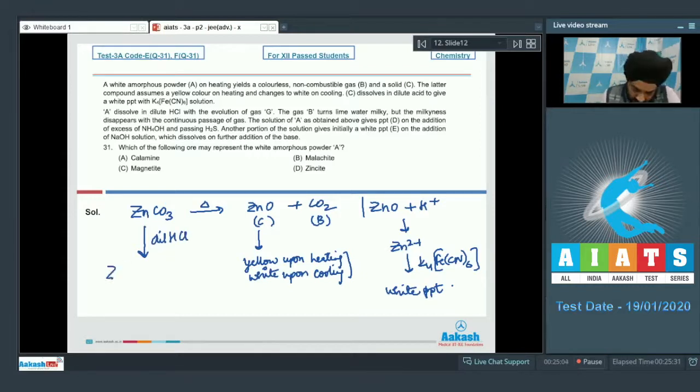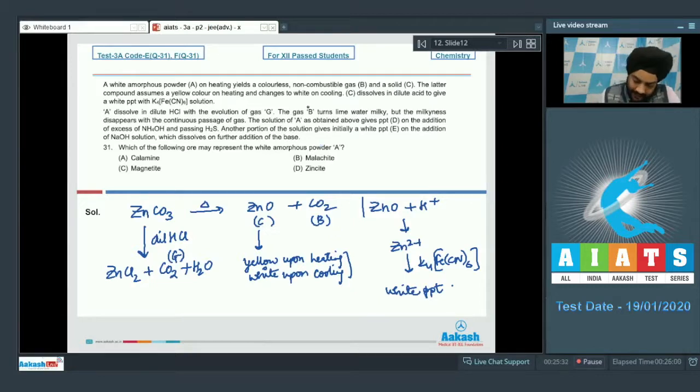Zinc chloride will be formed along with the liberation of CO2 and H2O. So H2CO3 will be formed, which will dissociate and liberate CO2. So this gas G is also CO2 again, students. We have already established that the gas B was CO2. It was non-combustible and it turned lime water milky, which disappeared upon continuous passage of the gas.